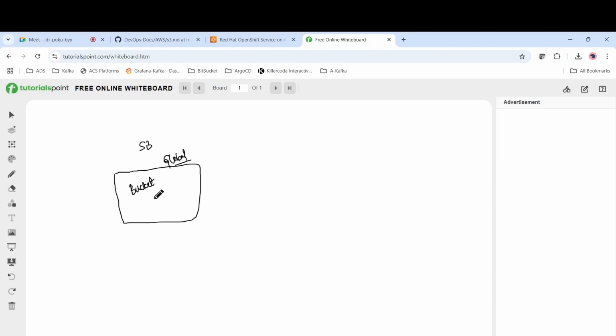Always the bucket should have a unique name. It shouldn't be used by anyone anywhere. When you create a bucket, it should always have a unique name, and then you can select a region in case you want to choose where it is located. But it will be globally accessible. We can access it from anywhere.